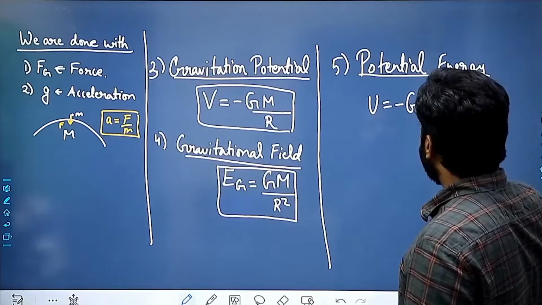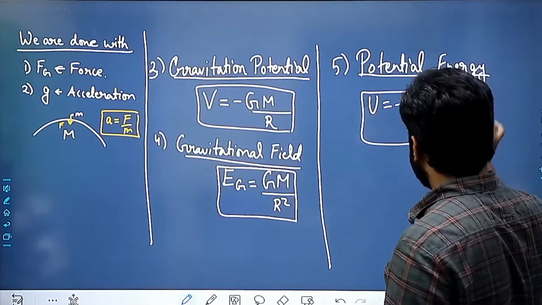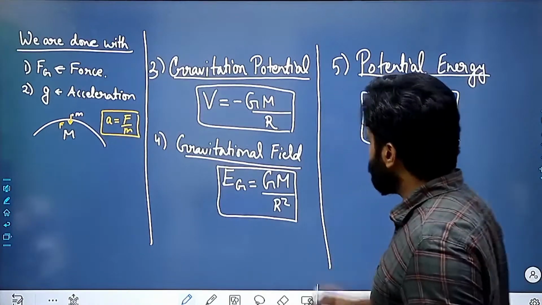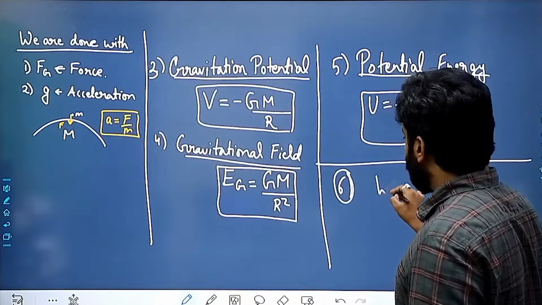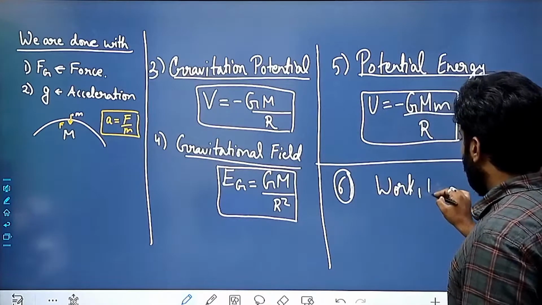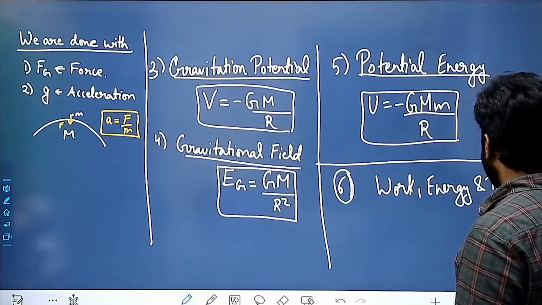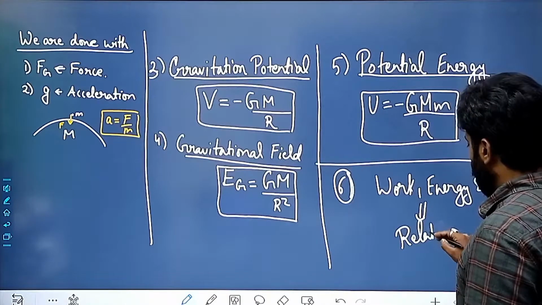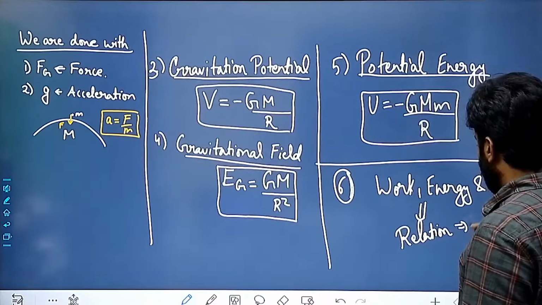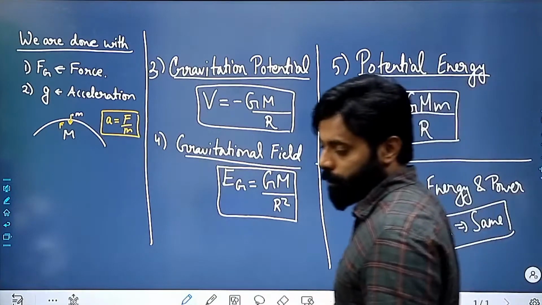This is equal to minus GMm by R. So this is the potential energy, and the work, energy and power relation will be the same as we have studied in the work, energy and power chapter.